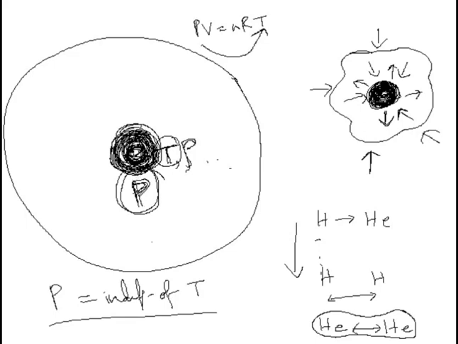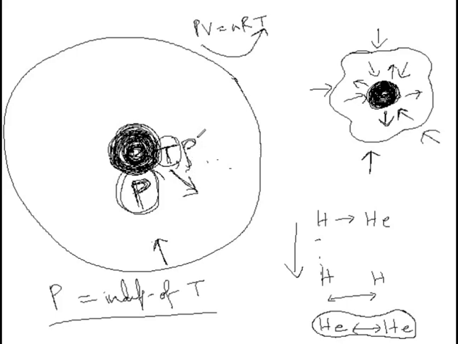But since the pressure is constant, so what will happen? Gravity is also constant, but the fusion rates will be increasing. And as a result of very high increase in temperature, the fusion rate will go on. And since the fusion rate will go on, the rate of release of energy will be very high, and as a result the entire core will start expanding.